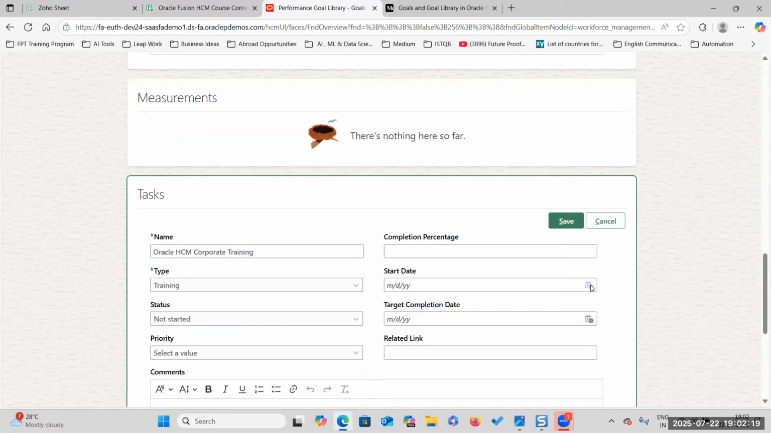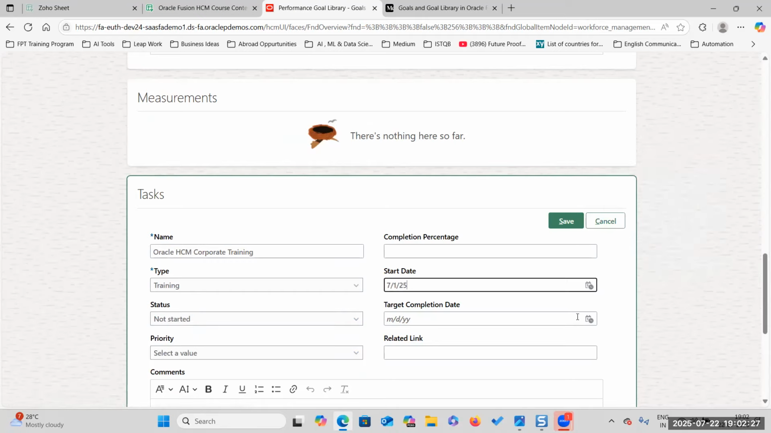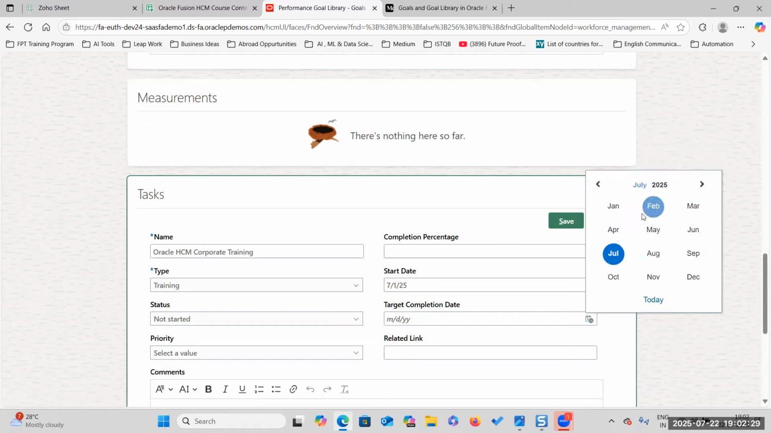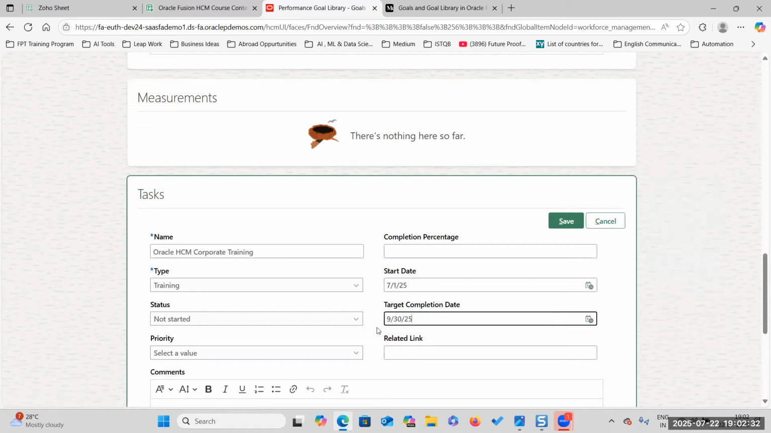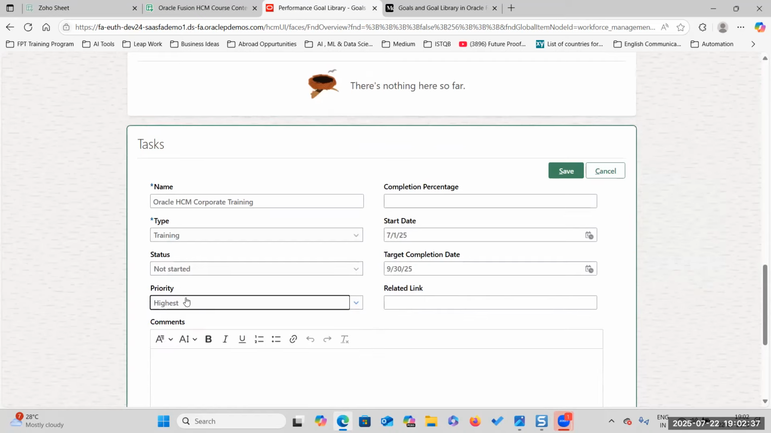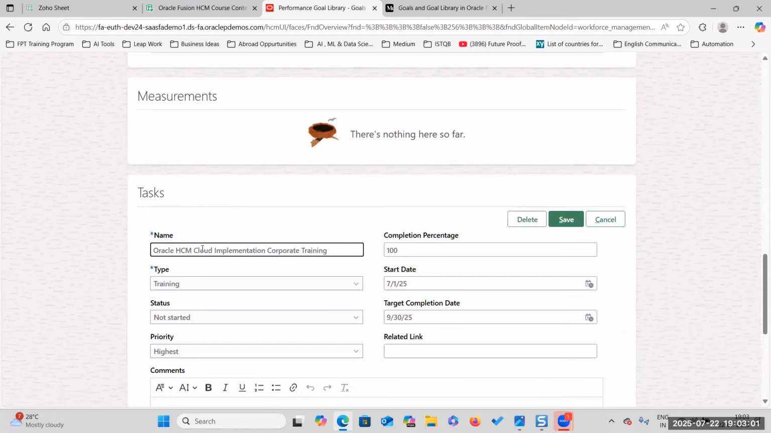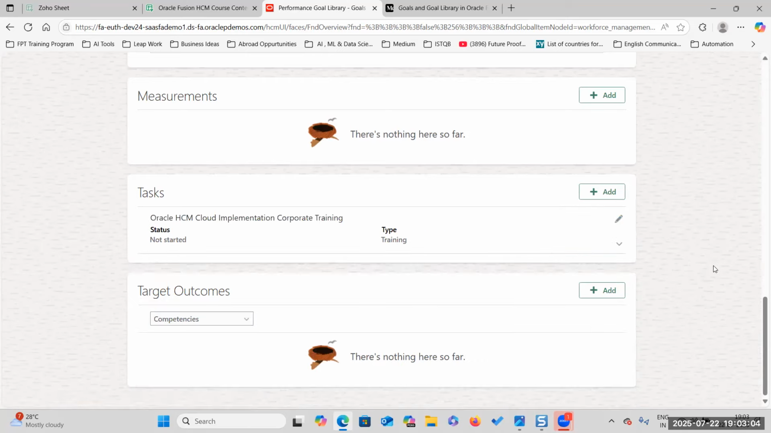So what is the start date? Let us take from August 1st, or let us take July 1st. Target completion date, by September 30th he has to complete the training. Priority, again it's highest. Priority is a lookup, so it is highest. You should complete the training. Completion percentage 100%. So this is a task. Every employee has to attend the Oracle HCM Cloud implementation corporate training.